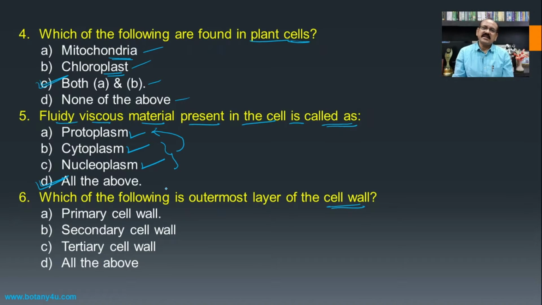And if we see this cell, then the outermost layer of the cell wall is nothing but the primary cell wall. Then in the middle there is the presence of the secondary cell wall, and to the inner side there is the presence of the tertiary cell wall, and hence A will be the answer.